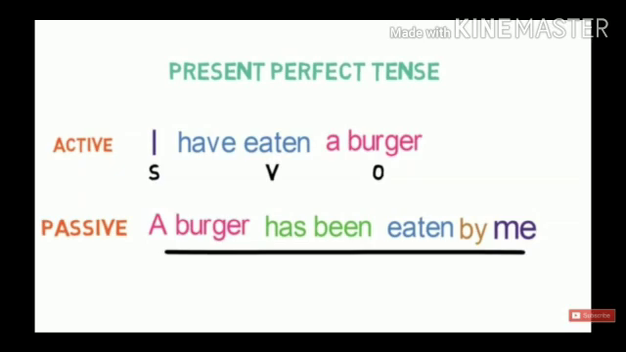Now I have taken another tense, that is present perfect tense. I have taken an example, I have eaten a burger. So a burger is an object here. I is the subject and have eaten is the verb. So the answer will be a burger has been eaten by me. The rule will be have will change into have been, or has will change into has been.